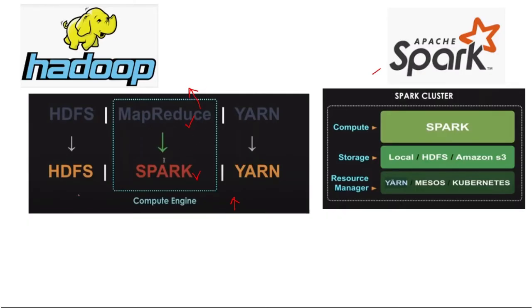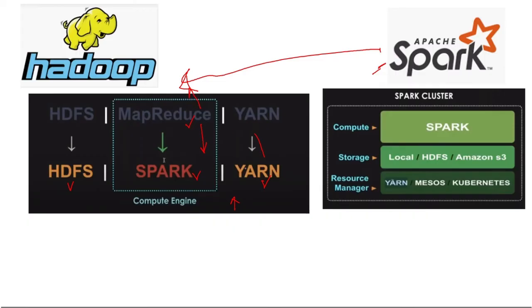So we are using the same storage system. This was the storage system and this was the resource manager. If we are using the same thing and we are just replacing MapReduce by Spark, we cannot replace Hadoop with Apache Spark. We are just replacing MapReduce with Spark. This was the computing engine, the processing engine or processing framework. If we are comparing Hadoop and Spark, this is not a valid comparison. But yes, if we are comparing Spark with MapReduce, it is a valid comparison.